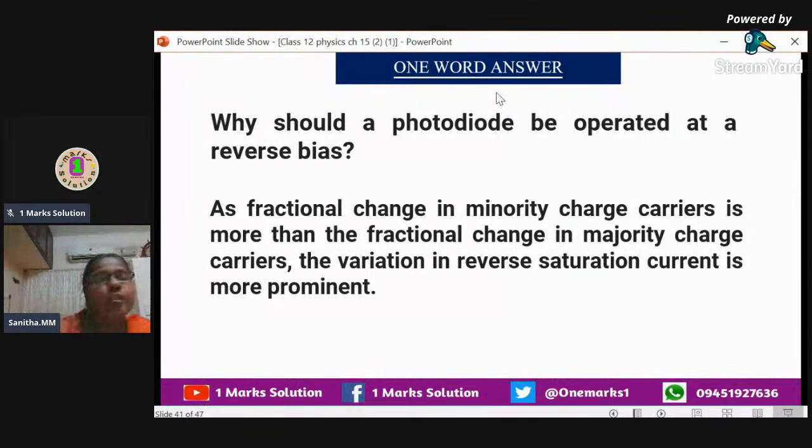Delta P by P and delta N by N. The fractional change in minority will be more than in majority when it is reverse saturation current. That is why we use it in reverse bias. And if it is a 2-mark question, we have to explain what delta P is, what P is, like that.